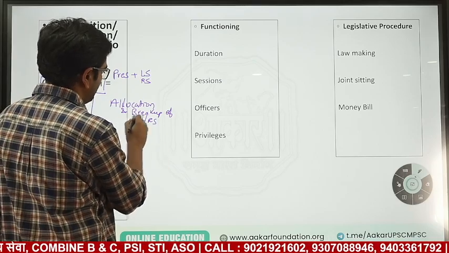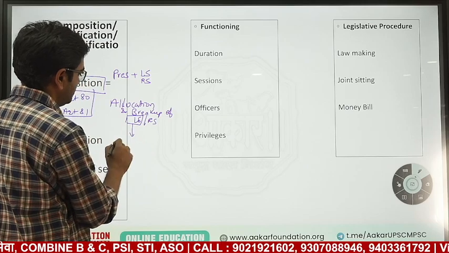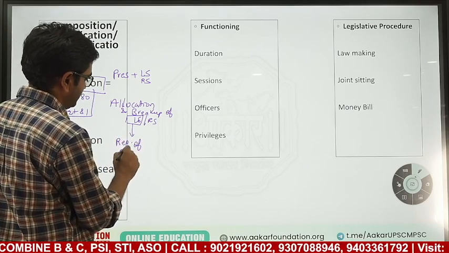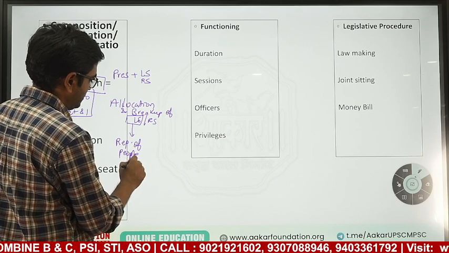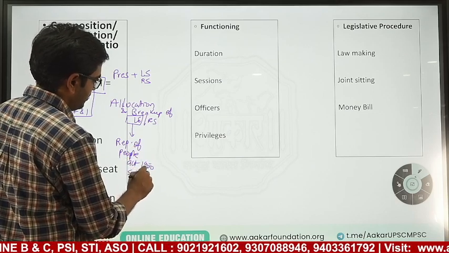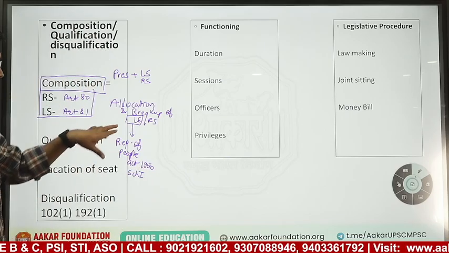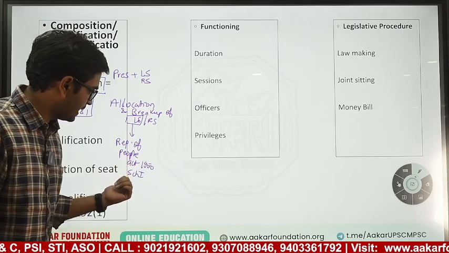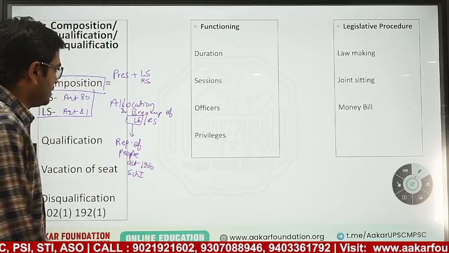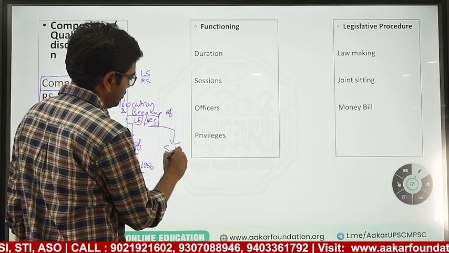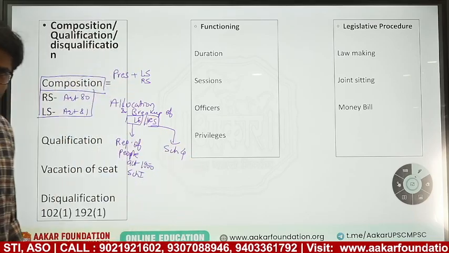This breakup of Lok Sabha is given in the Representation of People Act 1950, Schedule 1. This allocation breakup is not given in the constitution. It is given in Representation of People Act 1950 Schedule 1, and the allocation of Rajya Sabha is given in Schedule 4 of the constitution, directly given in the schedule.